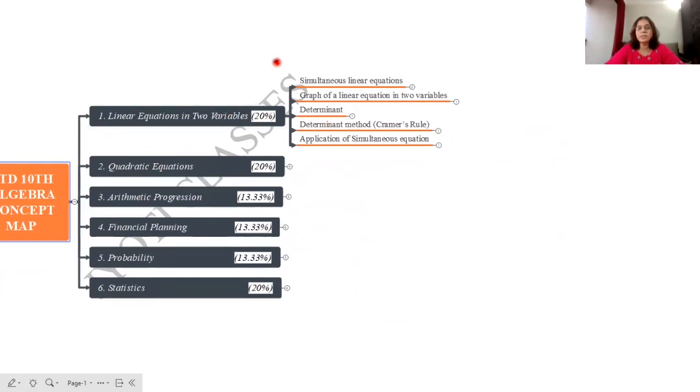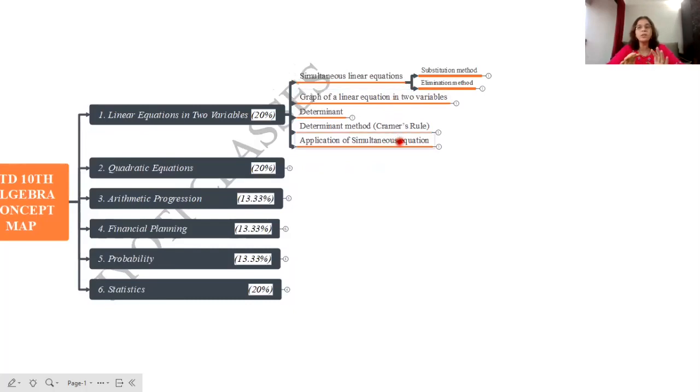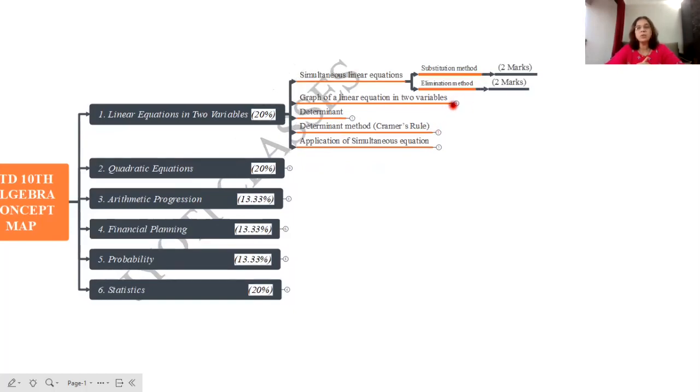If we just see the first lesson, that is linear equation in 2 variables. This lesson we have already done in 9th standard, so you know what a linear equation is. Simultaneous linear equations, because we take 2 equations together and solve them. There are a total of 4 methods in this lesson to solve simultaneous equations. First is the elimination method and second is the substitution method. These are the normal methods which we use in the first exercise as well as in application sums. Substitution method and elimination method will be asked for 2 marks each.